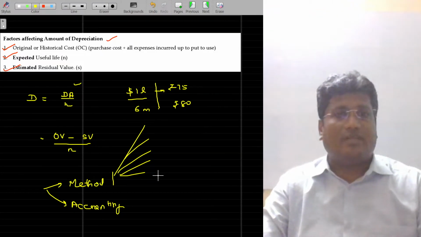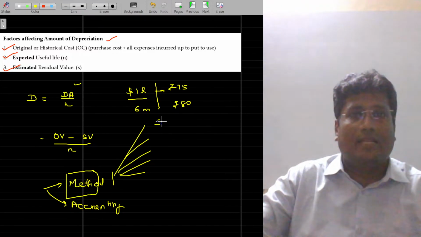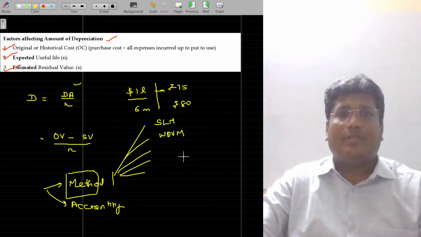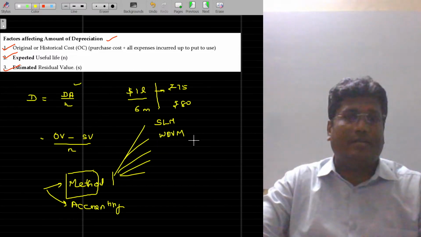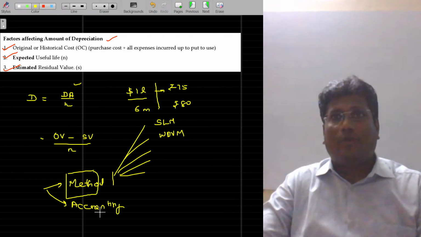In this very first class, I am going to deal with two methods. The very first one is the SLM method, straight line method of depreciation. Another one is the WDV method, written down value method of depreciation. So these two are going to be studied. And how do I account that in my books? How do I record that in my books?